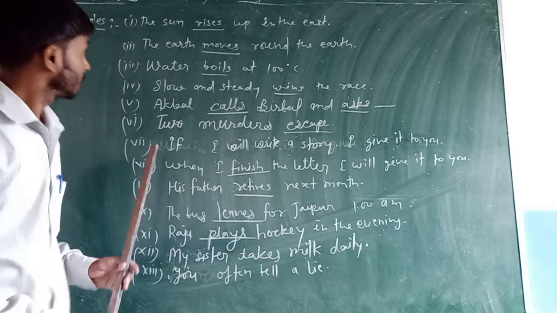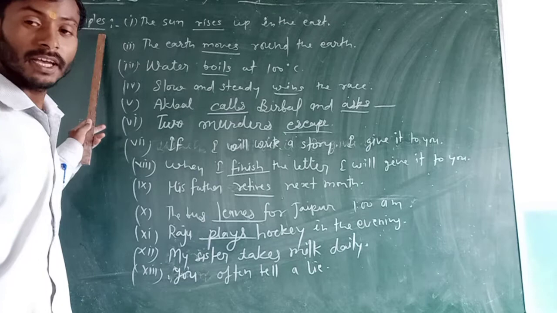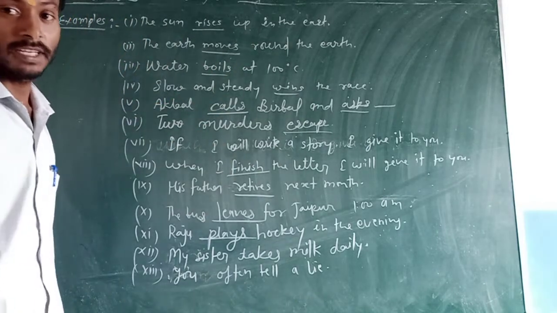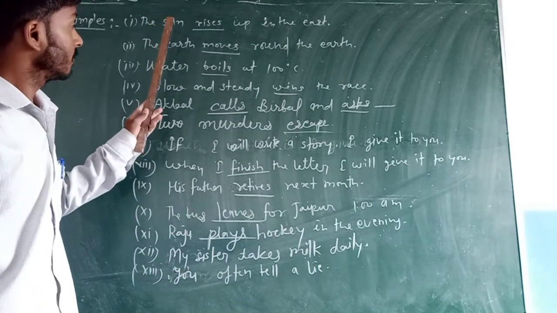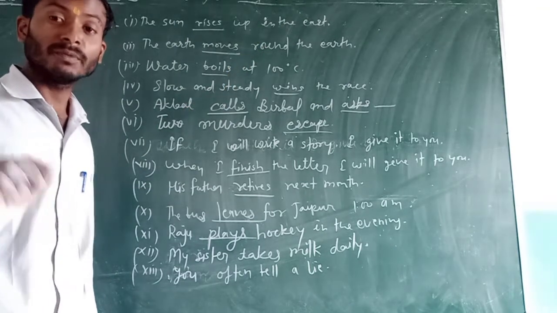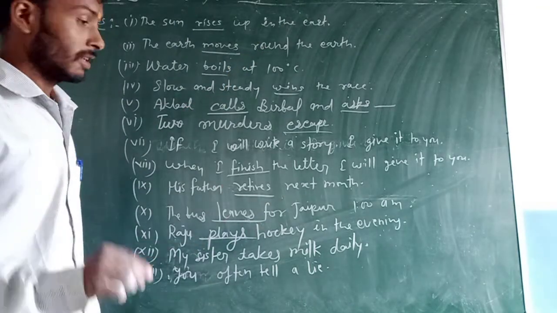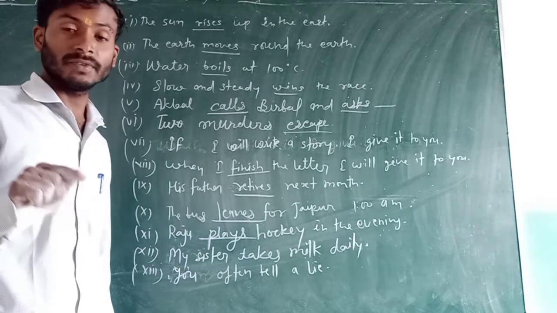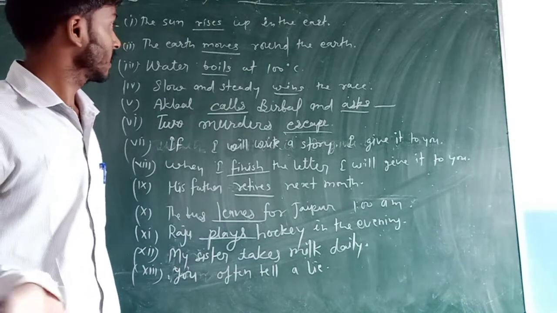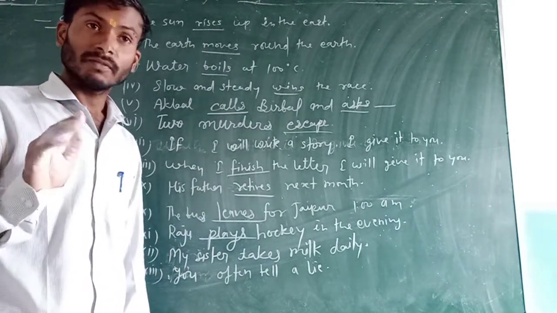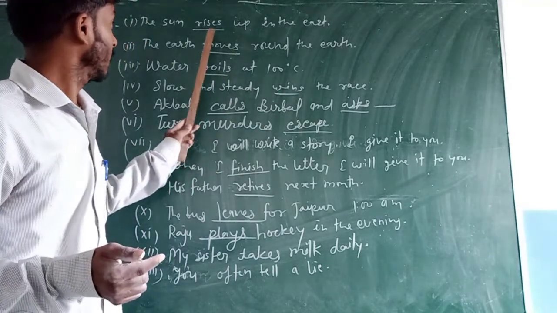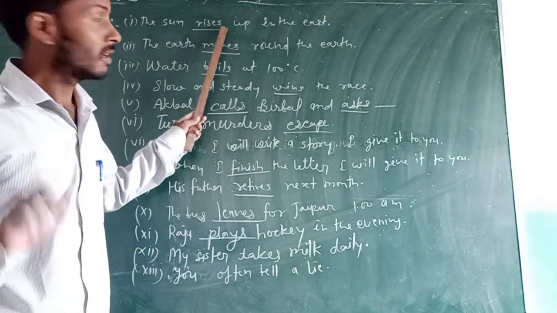Dear student, we have here some examples. First, the sun rises up in the east. In this sentence, this is the example of universal truth. And to express universal truth, we use present indefinite tense. You know very well what is present indefinite tense. Present indefinite tense is first form of the verb. If the subject is singular, we add s or es to the first form of the verb.